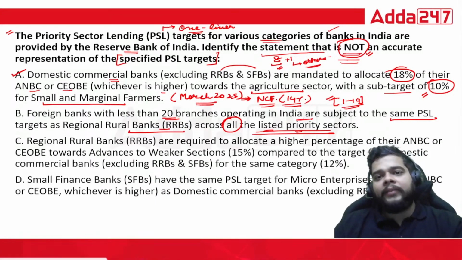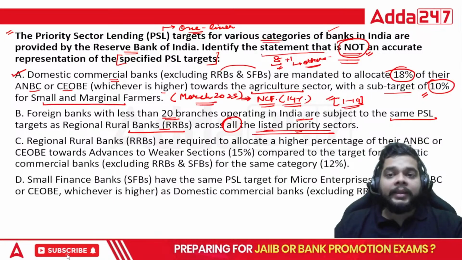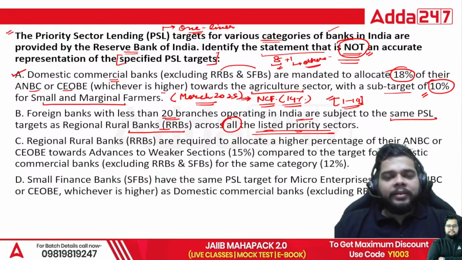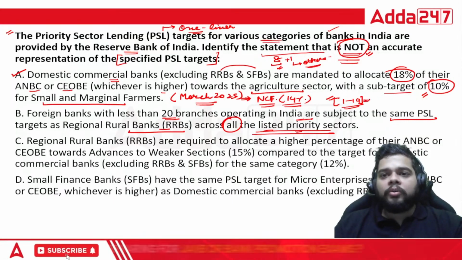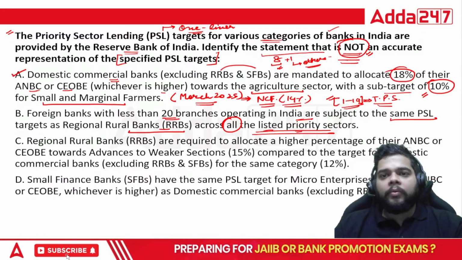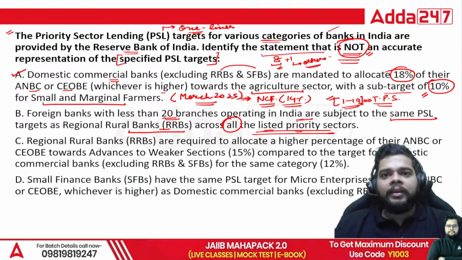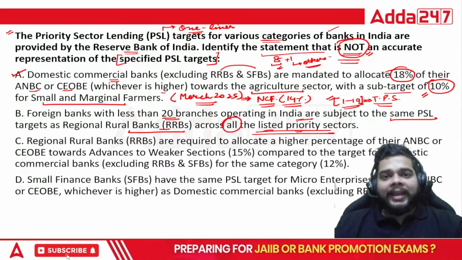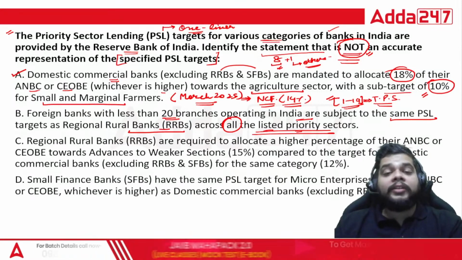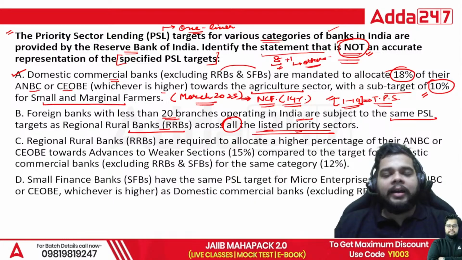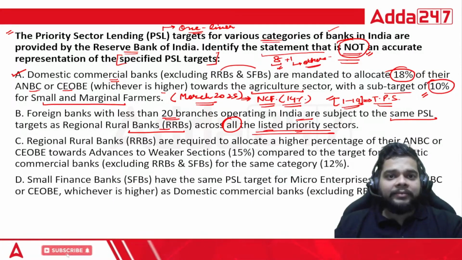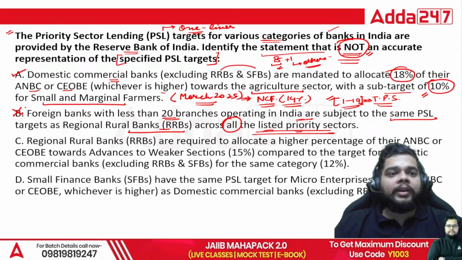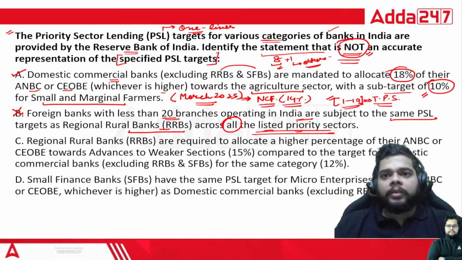Keep this thing in mind whenever we talk about the PSL guidelines of RBI, the master guidelines of the RBI. It talks about the foreign banks with less than 20 branches in India only for the total priority sector. Only for the total priority sector, the obligation has been mentioned by the RBI for the foreign banks with less than 20 branches. But for agriculture, for micro enterprises, or for that matter, weaker section, no obligation is applicable on these foreign banks. Fine, foreign banks with less than 20 branches. So this statement will be wrong. It will be inaccurate. Okay. So the correct answer will be option B.